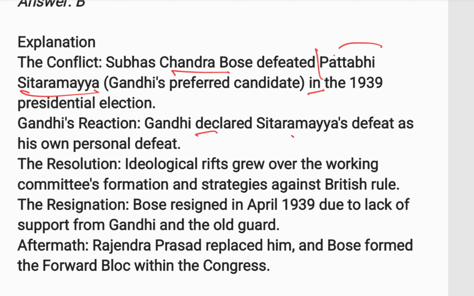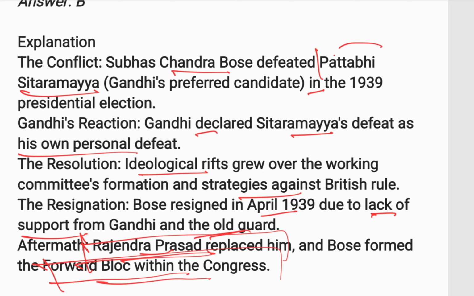Gandhi declared Sitaramayya's defeat as his own personal defeat. An ideological rift grew over the working committee formation and strategies against British rule. Then Bose resigned in April 1939 due to the lack of support from Gandhi and the old guard. After that, Rajendra Prasad replaced him, and Bose formed the Forward Bloc within the Congress.